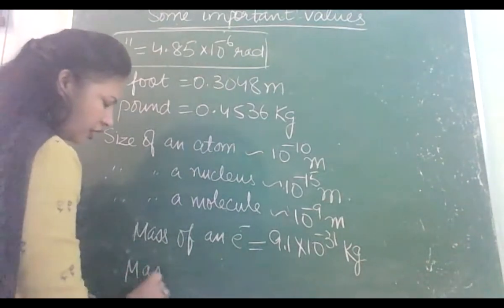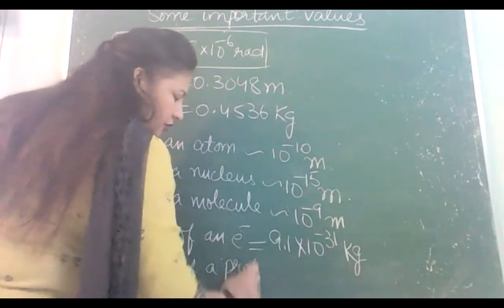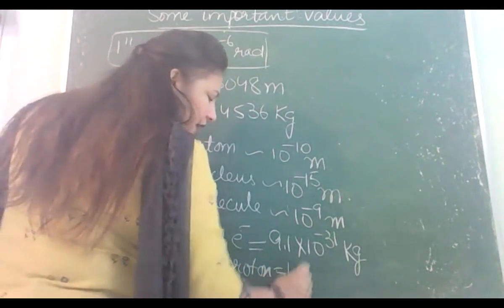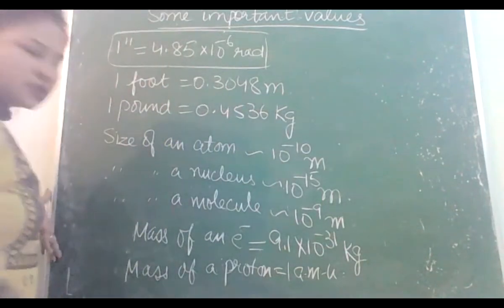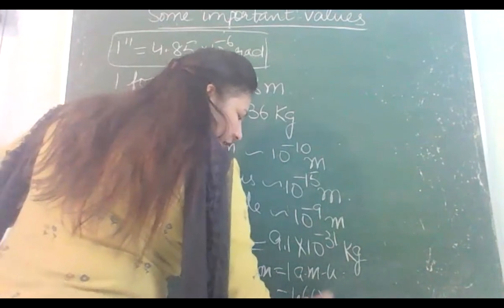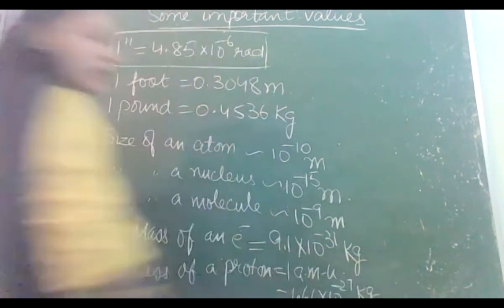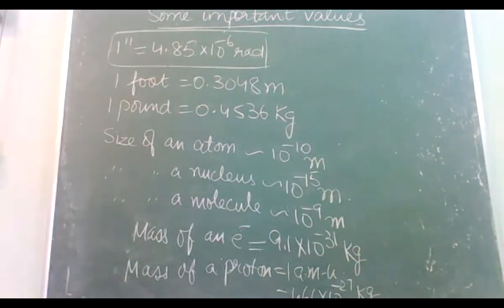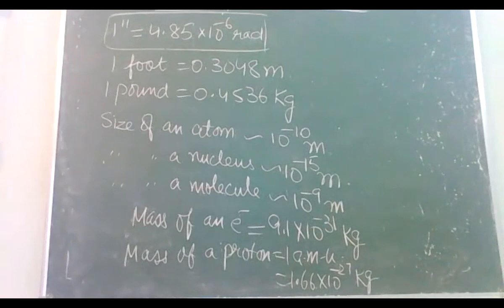However, neutron and proton are quite heavy. Mass of proton is 1 AMU. AMU is atomic mass unit, and you must be knowing its value. That is 1.66 into 10 raised to power minus 27 kilogram. So this is one atomic mass unit, and this is also the mass of a proton.